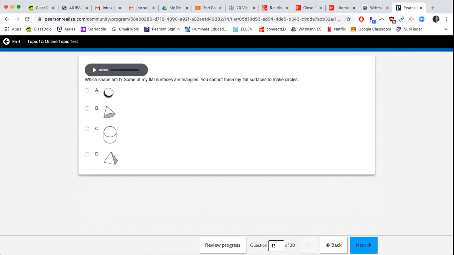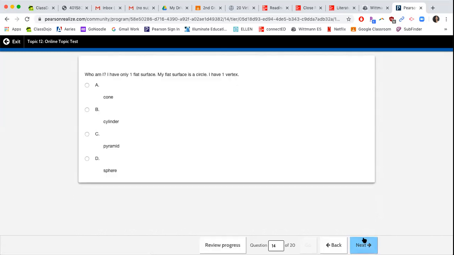Which shape am I? Some of my flat surfaces are triangles, so it needs to have flat surfaces that are a triangle. And remember, I talked about a sphere having no flat surfaces, so it can't be A. You cannot trace my flat surfaces to make circles. I'm so sorry, circles. So there are flat surfaces that are triangles, but none of them would make a circle.